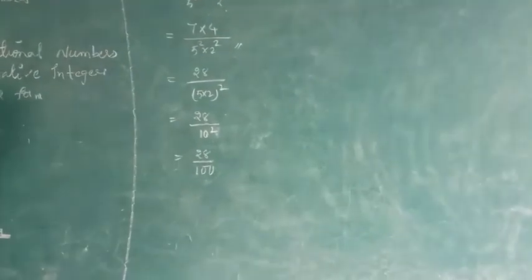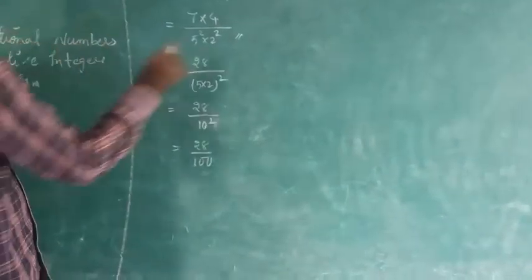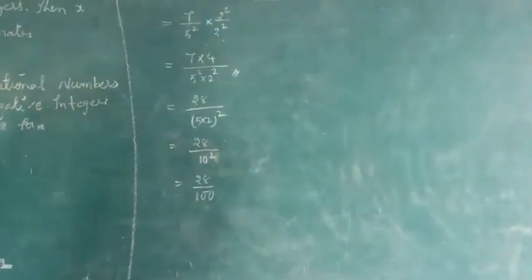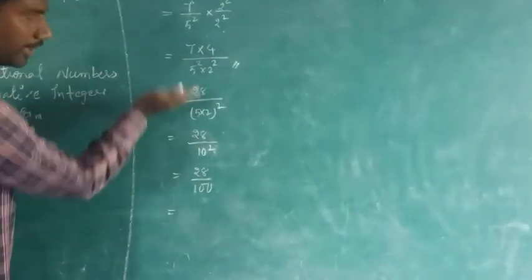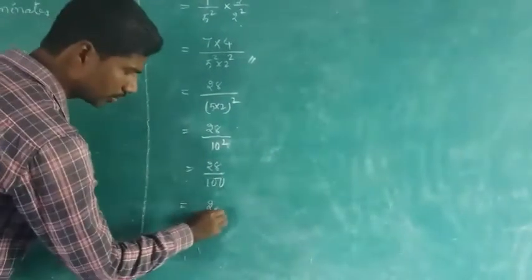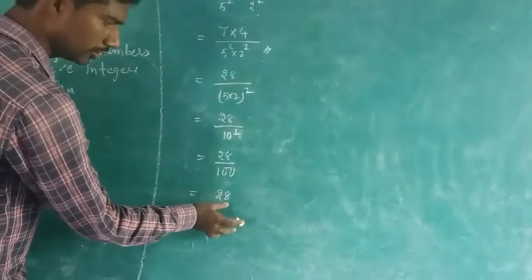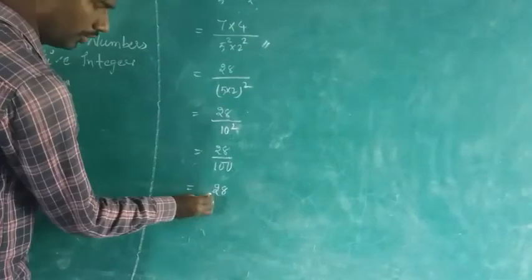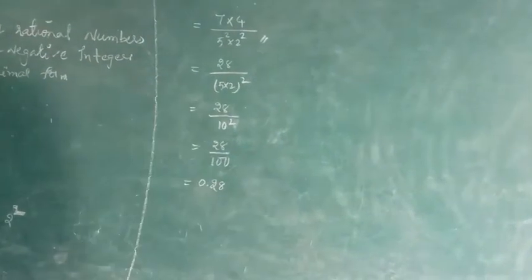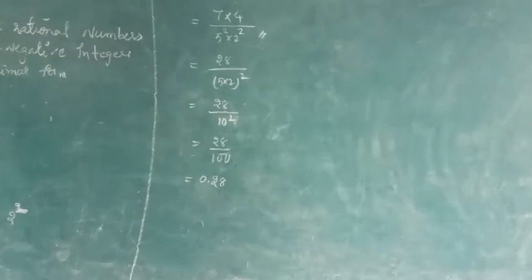After that, write it in the decimal form. That's why I started this calculation. Up to here the first part is completed. Then the remaining part, the decimal form, I need to write. Now the denominator is 100, right? So let me write first 28. In the denominator how many zeros are there? 2 zeros. Let's count from the ones place: 1, 2. Let's put the point. Now you get the decimal form. This is the procedure you have to do for the remaining problems.